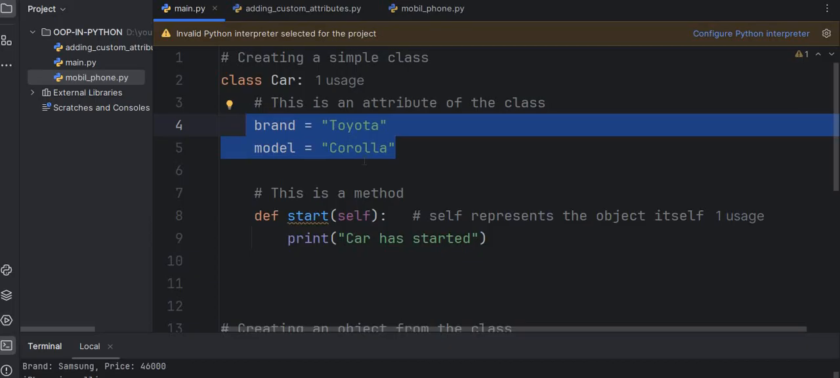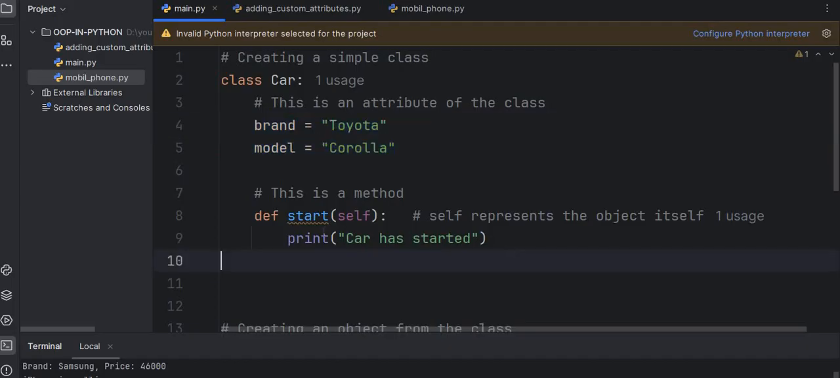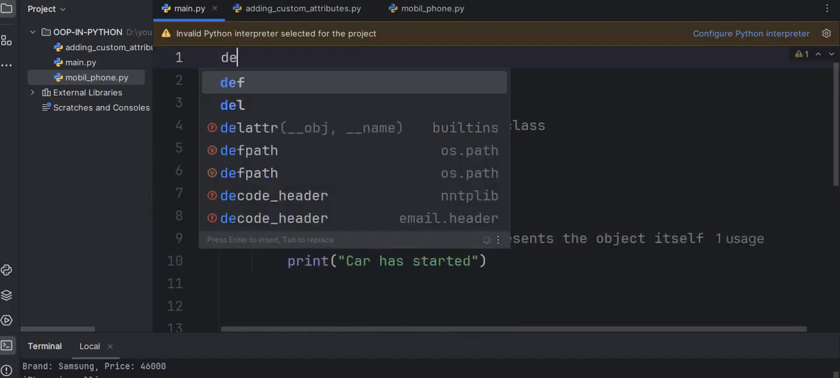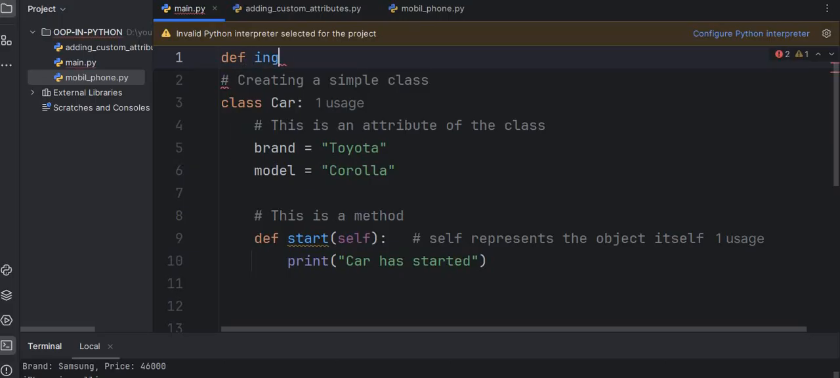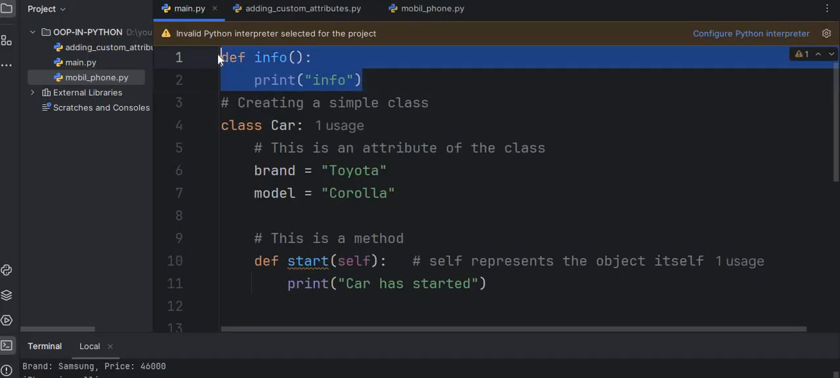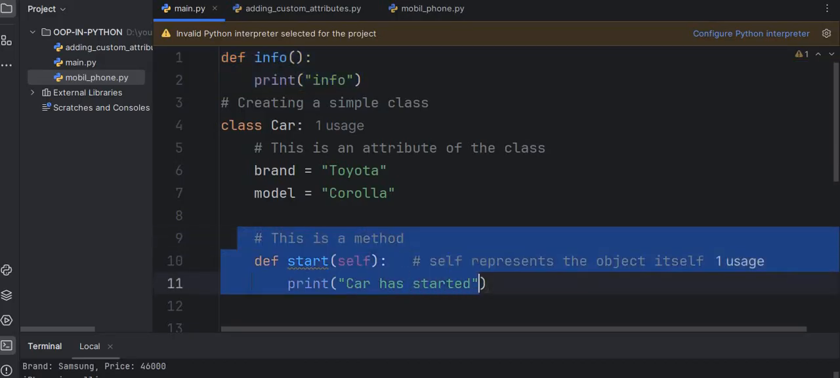So here a question arises: in Python we have the concept of functions and methods. What is the difference between method and function? A function is defined outside the class, and a method is defined inside the class. So here in this example, this is a method. Why is this a method? Because this is defined inside that class. So if we create a method, let's say def info, so print info. So here this is a function and this is a method.